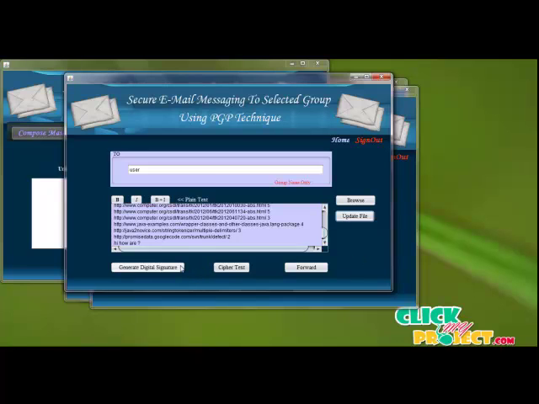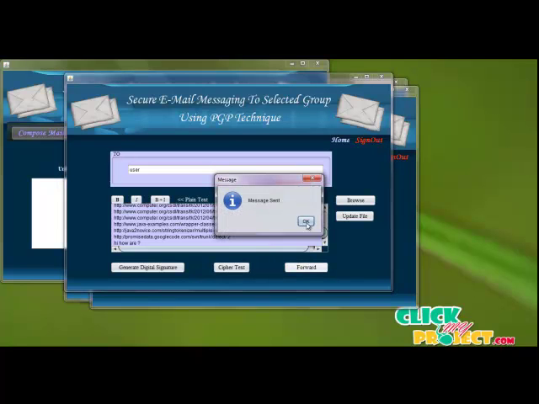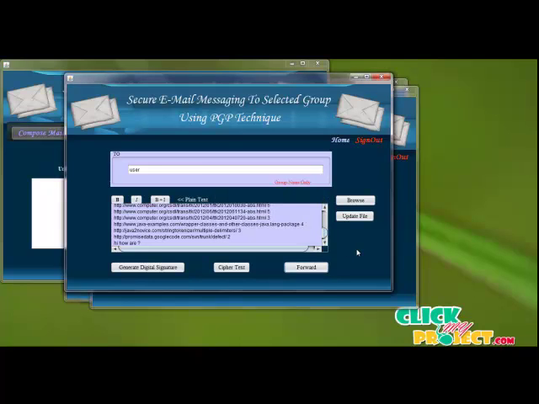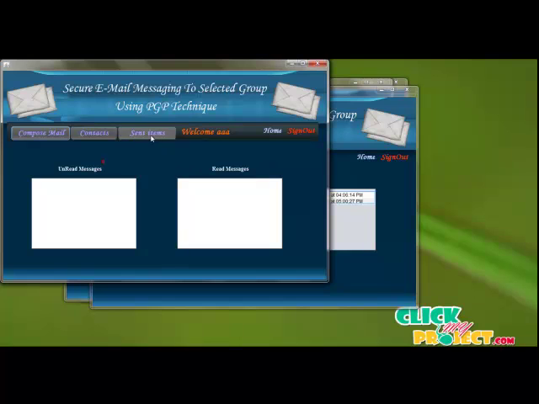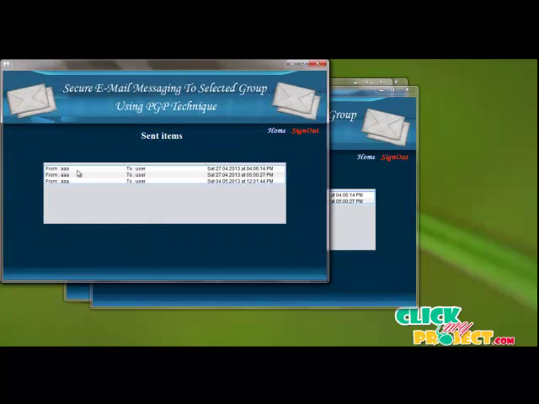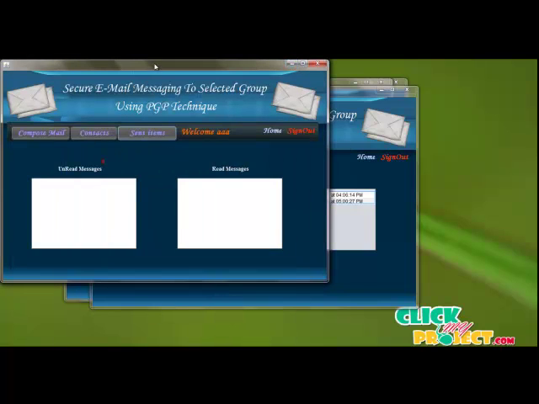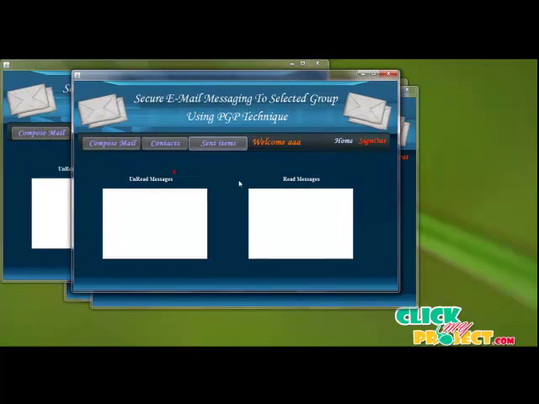The digital signature is generated based on the SHA function, and the ciphertext is encrypted using the Blowfish algorithm. Finally, forward is used to forward the message to all the users present inside the group. While checking the sent items, there are three users after sending to the specific user group. There are no unread messages there. Then we can sign out.